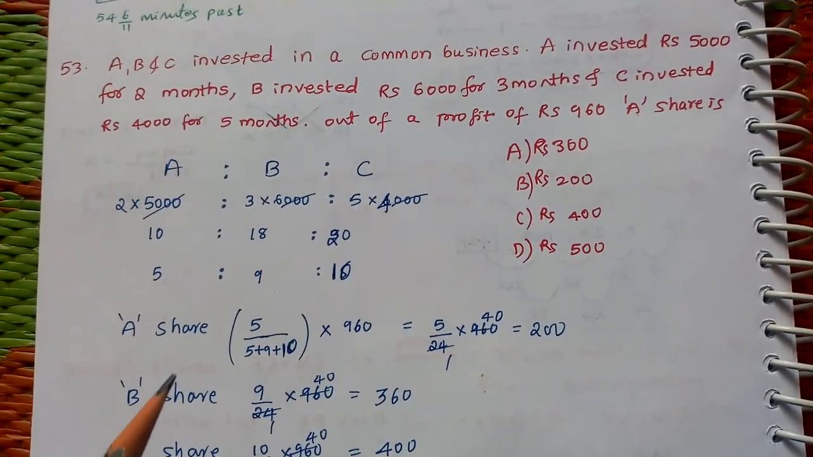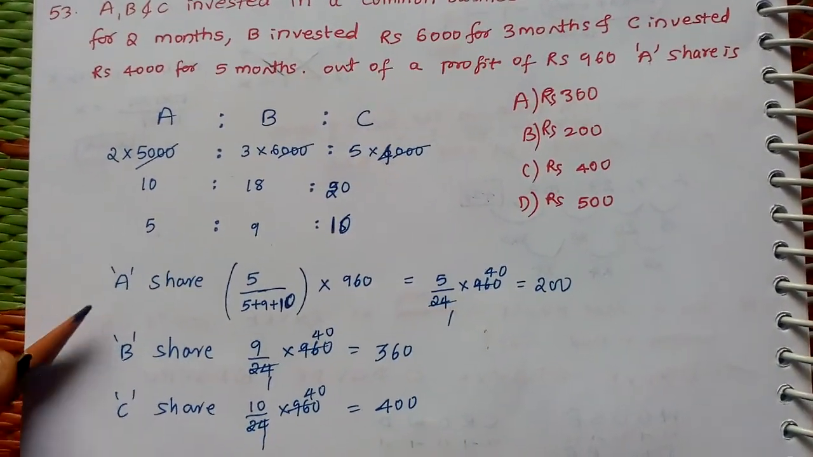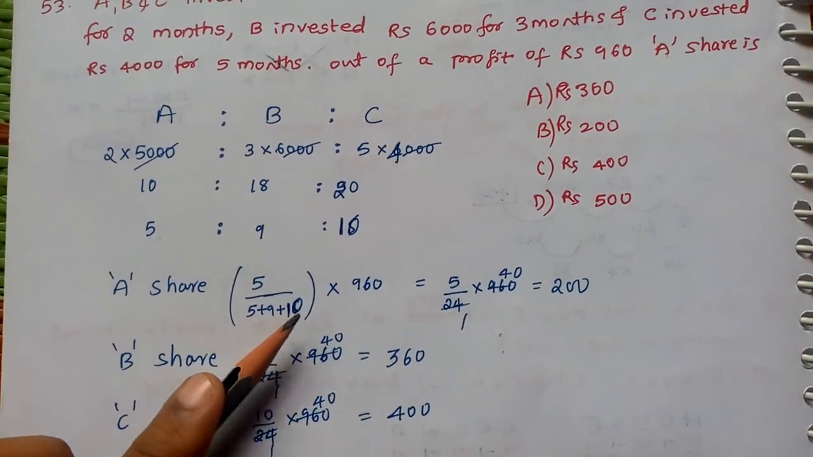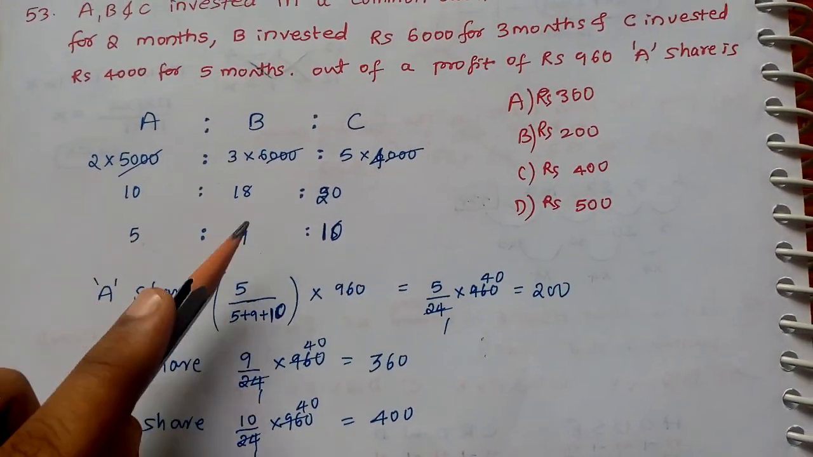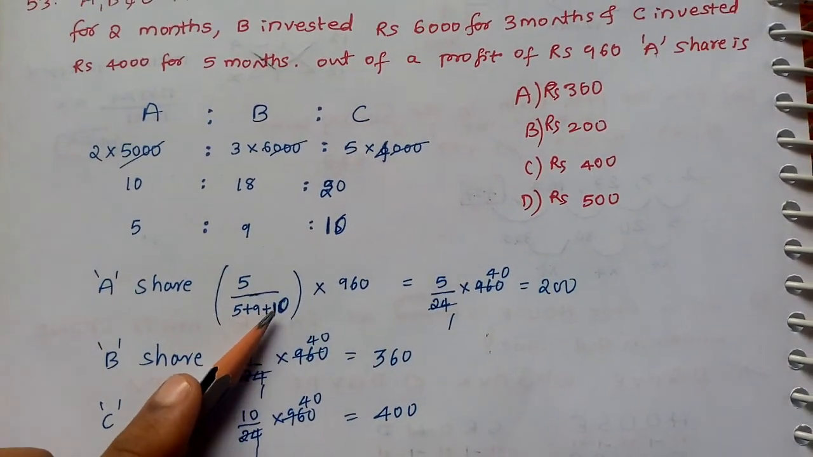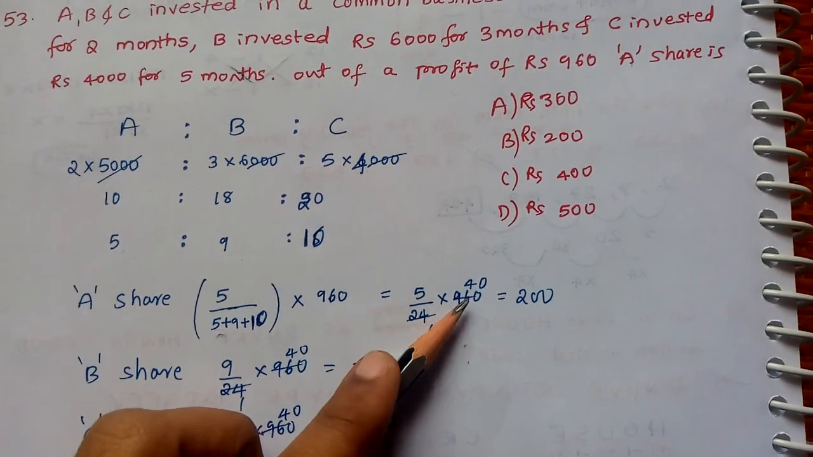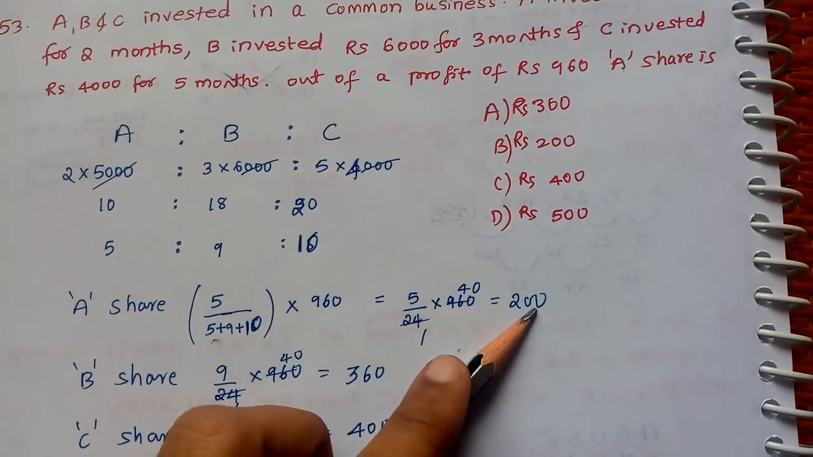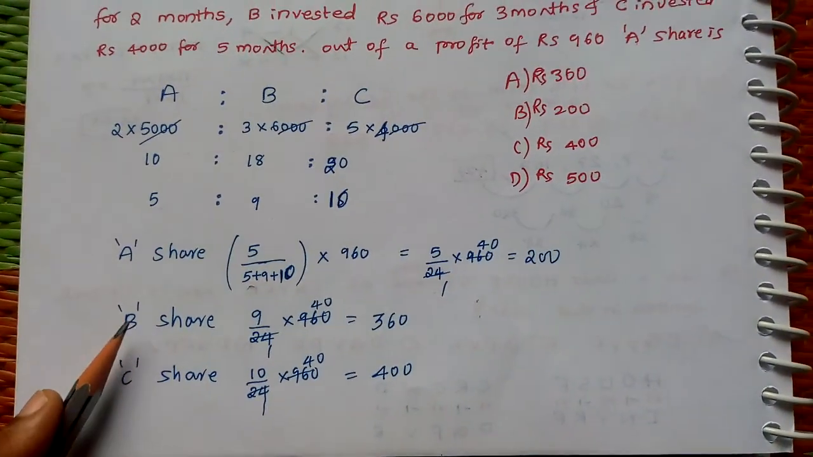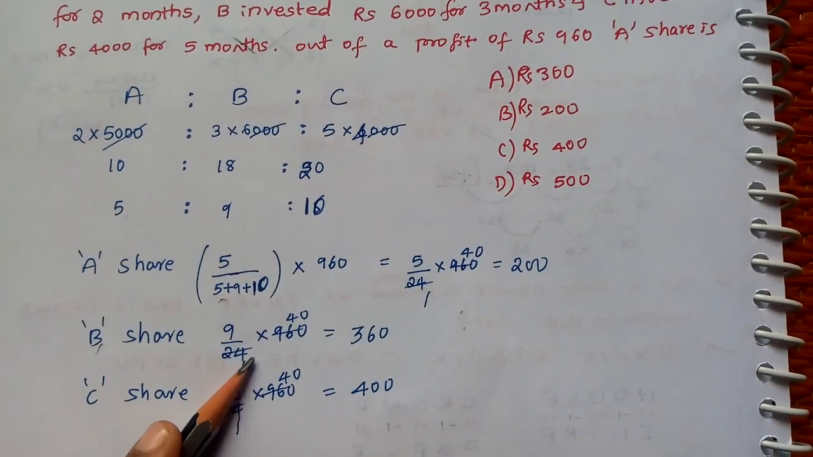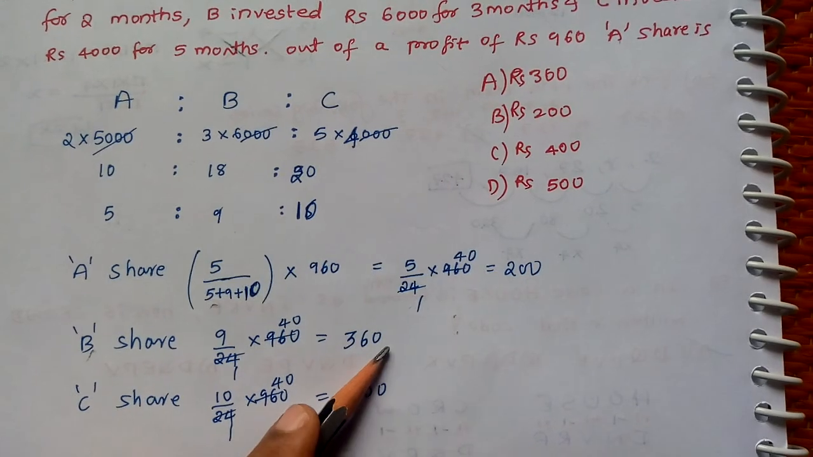Here the total profit is 960. Out of that, A's share is what they have asked. For A's share, what you have to do is 5 divided by the total of the ratios, 5 plus 9 plus 10, which is 24, into 960. After multiplying we'll get 200. If they asked for B's share, 9 divided by the total sum of the ratios, 24, into 960, is 360.